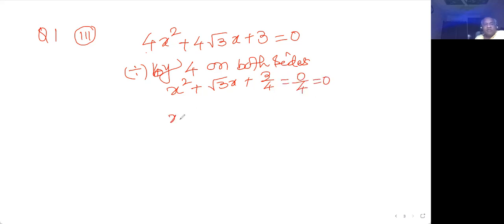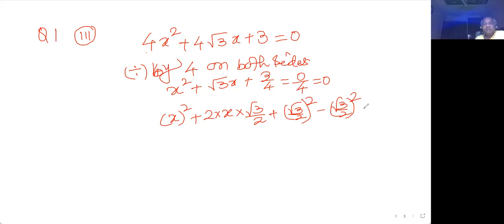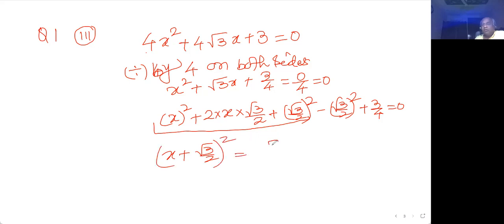So I'm getting x square plus 2 into x into root 3 by 2 plus root 3 by 2 whole square minus root 3 by 2 whole square. I have added this and subtracted this, and plus 3 by 4 equal to 0. This particular thing gives me (a plus b) whole square this time. So x plus root 3 by 2 whole square is equal to 3 by 4 minus 3 by 4. So result is 0 here.